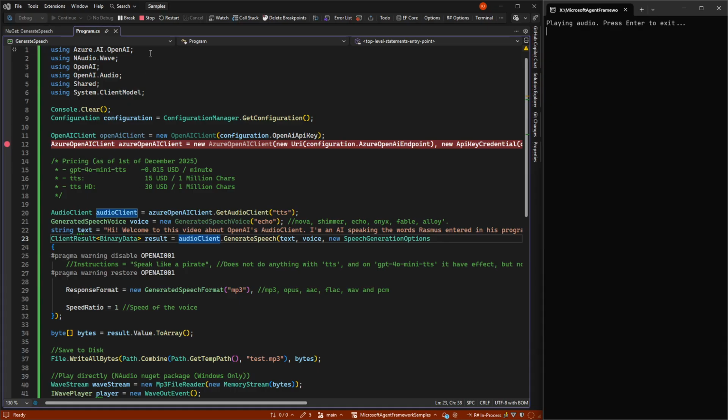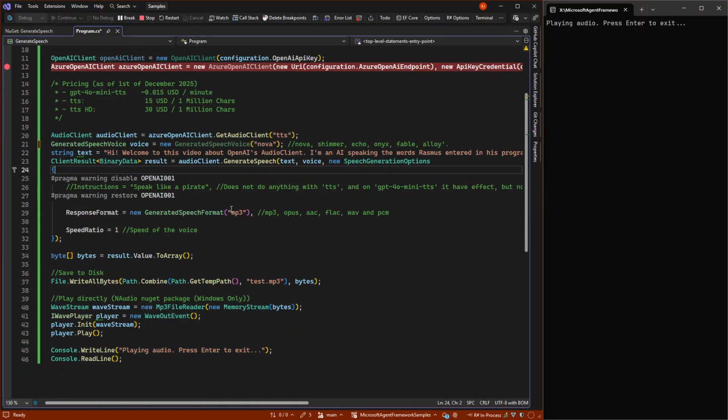So as you could hear, it will just give the audio back, and we can try to switch to another female voice here. So what's going on? We're just giving the text, and this could be some transcript from something you have that you want to have in audio form as well. So we're giving the voice. That is just a value. We can't really set anything else there. But then we have the speech generation options.